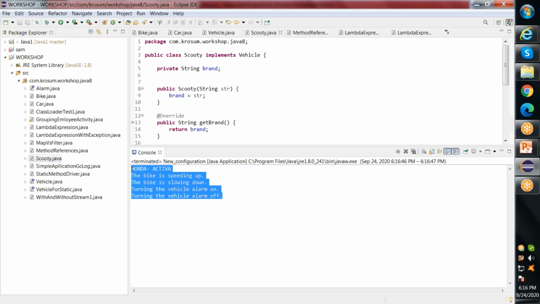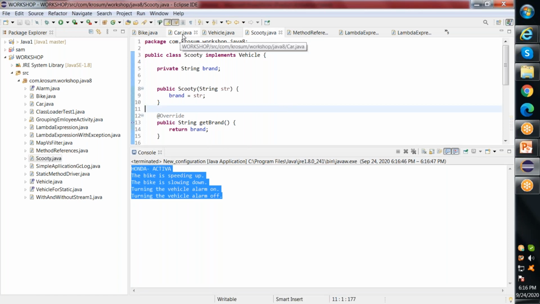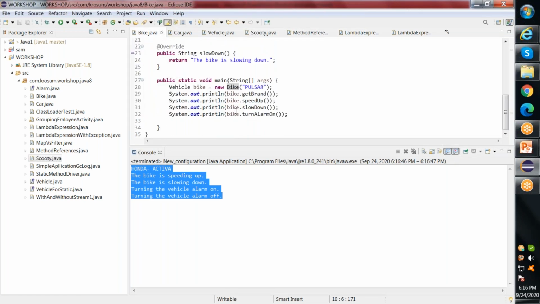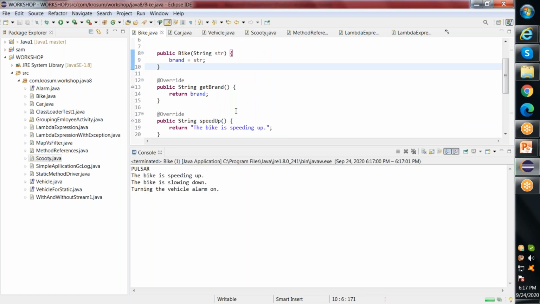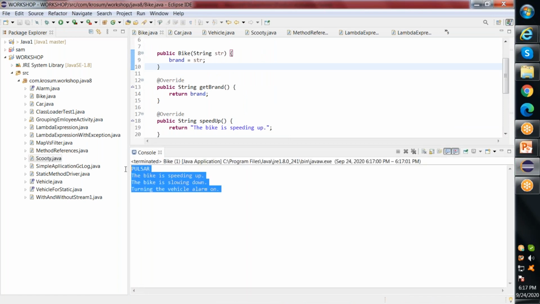So your new class works pretty well, and at the same time, if you go and check your old class, which was Bike, that also works. Your Bike class works and your new class also works without affecting the compatibility.